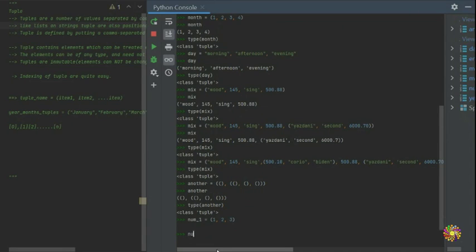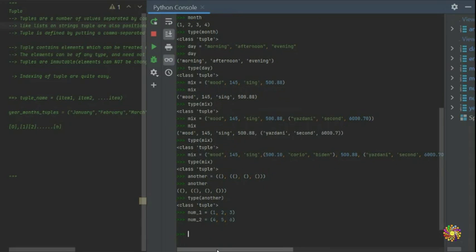All right, so now you have a num2, and if you guys want to put 4, 5, and 6. Okay, so now num1 is 1, 2, 3, and num2 is 4, 5, 6.